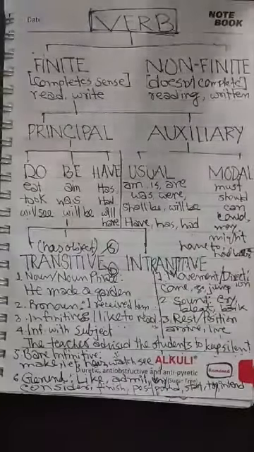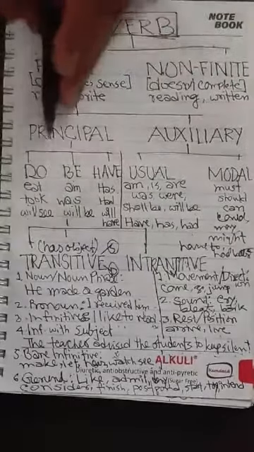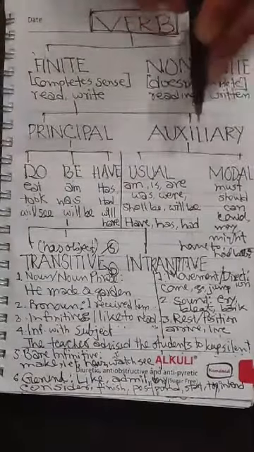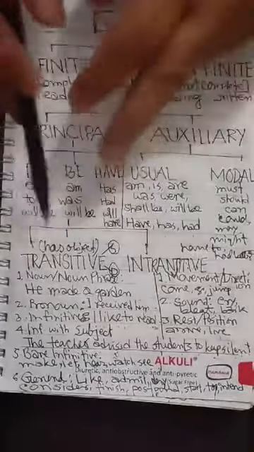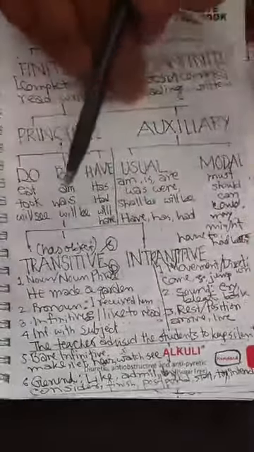Classification. Verbs are of 2 kinds, finite and non-finite. The first one, finite, are of 2 kinds, principal and auxiliary. And the first one, principal, are of 3 kinds, do, be and have. And the second one, auxiliary, are of 2 kinds, usual and modal. Principal is also of 2 kinds, transitive and intransitive. And the first one, transitive, are of 2 kinds, single object transitive and double object transitive. In such a way, these are the classifications of verbs.